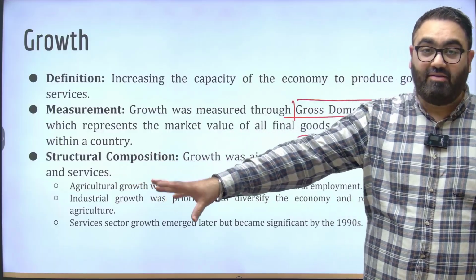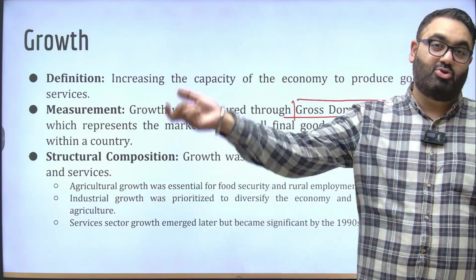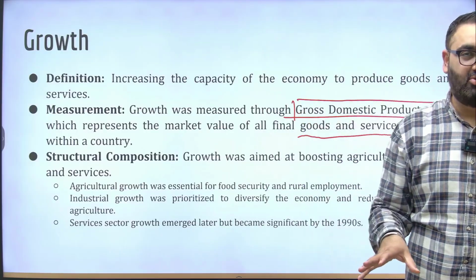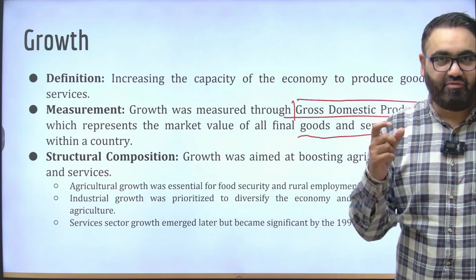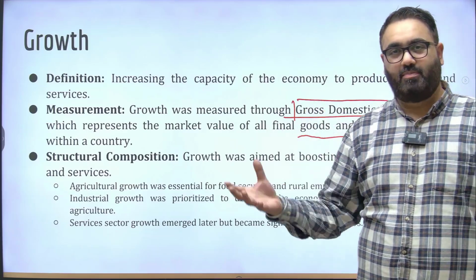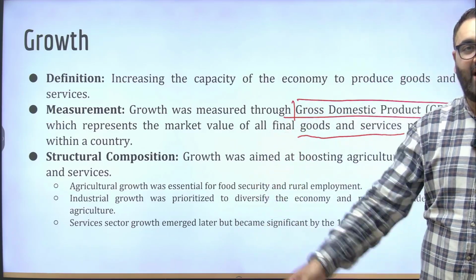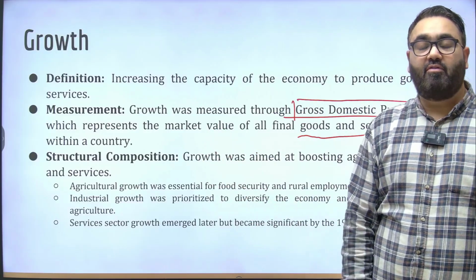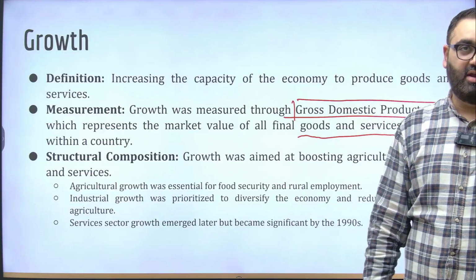You don't add 5 lakh plus the cost of tire also, plus the cost of car seats also, plus the cost of engine also. That will be doubling everything. So final product, final service, you add all of that, that becomes the country's GDP. That is the most common method of measuring a growth of a country. At what rate are you growing?